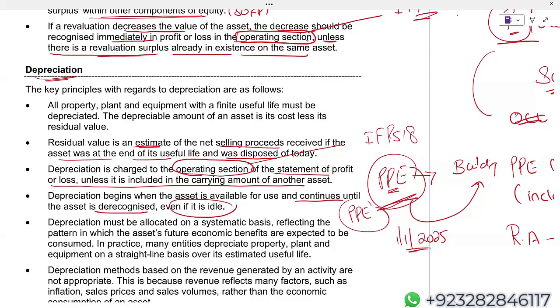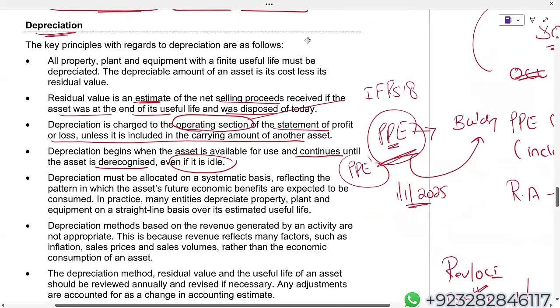So for example, you have utilized the property, plant and equipment for 2 years, 3 years, and then for 1 year you did not use it. Even if the plant is idle, you have to depreciate. Depreciation must be allocated on a systematic basis. Now, this is very, very important.